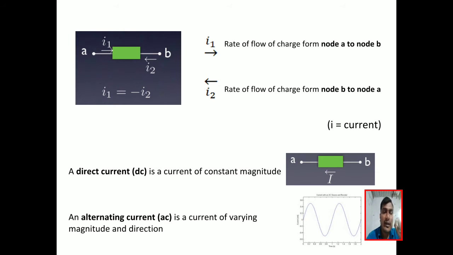So current is constant, so the current is called direct current. Alternating current is the current that is alternating, means varying. So it changes its magnitude and direction at regular intervals of time. That is called alternating current.